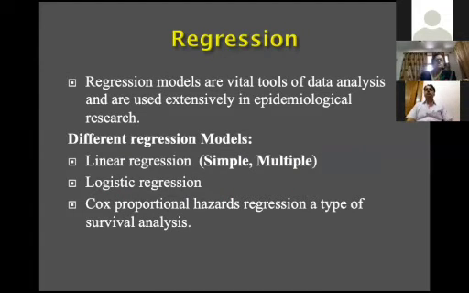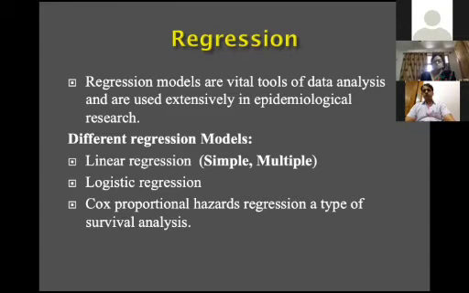Now, regression models are vital tools of data analysis. There are three types of model. Linear regression, simple and multiple, I already told. The second one is logistic regression, and the third one is the Cox proportional hazards model, which is survival analysis, frequently used in many research papers.